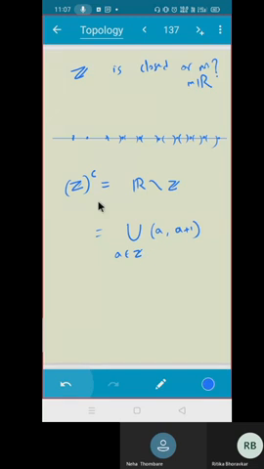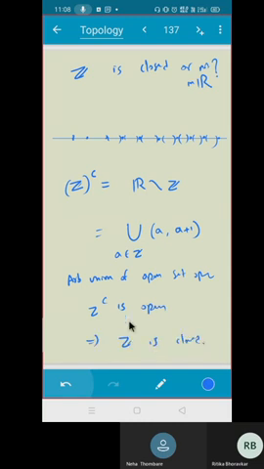Just check whether you understand or not. You know that arbitrary union of open sets is open. So this is an arbitrary union, so this Z complement is open. So what is your answer? Z is closed. Very nice. Is it clear, everyone? Do you have any doubt, any question? Then ask. Very good.